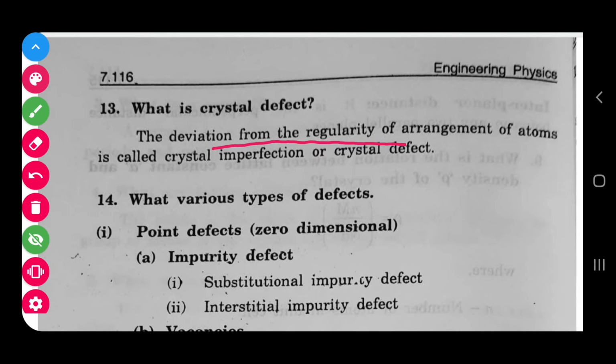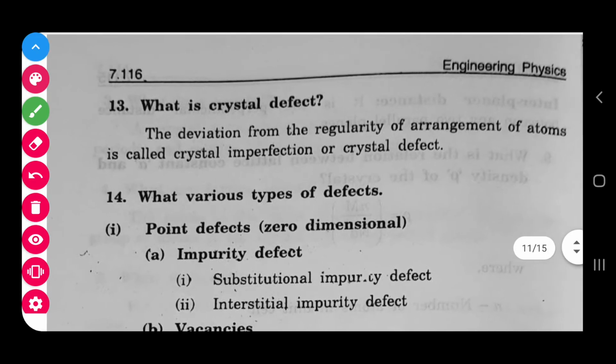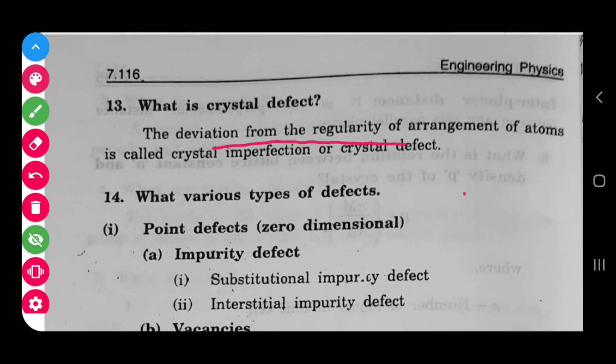Some crystals may have a good nature. There is no regularity change, there is no deviation, so that is a perfect one. But in actual real cases, some deviations will be there, right? Deviation means there is some diversion from the regular arrangement. That is what we are calling a crystal defect or a crystal imperfection.